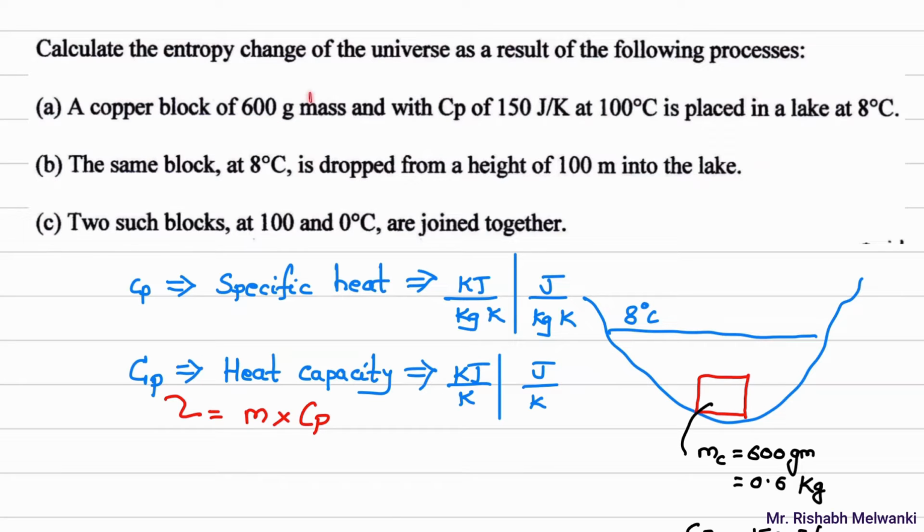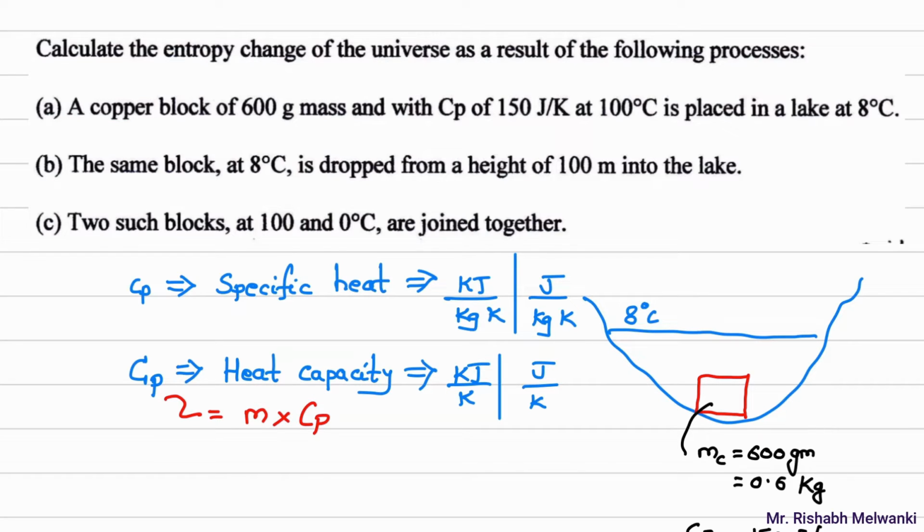If you multiply this mass with Cp, you will get a wrong answer. So don't consider this mass. This is heat capacity, and the value given here already takes into consideration the mass of this copper block. So this is a very important point.